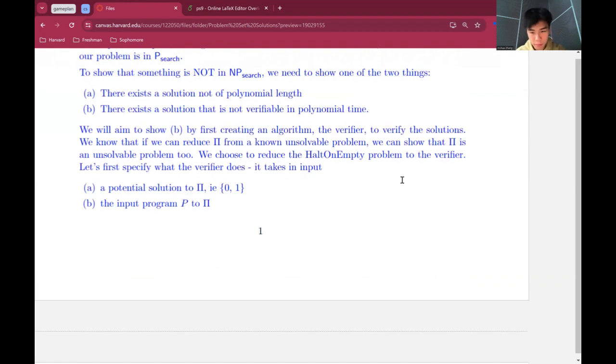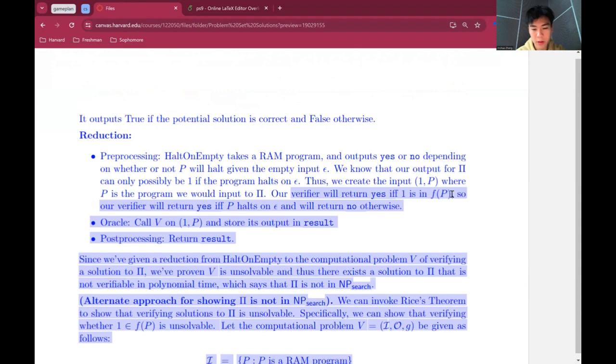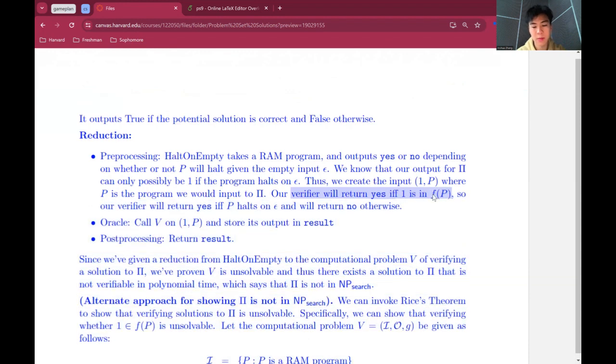So basically the idea is that in order for our verifier to verify whether or not 1 is in f of p, whether it's a valid output, that would basically return the result of halt on empty. That would correctly solve halt on empty, which we know is impossible. So we basically reached a contradiction in our argument.